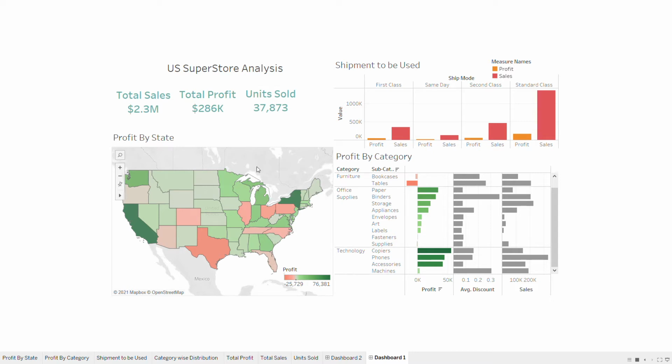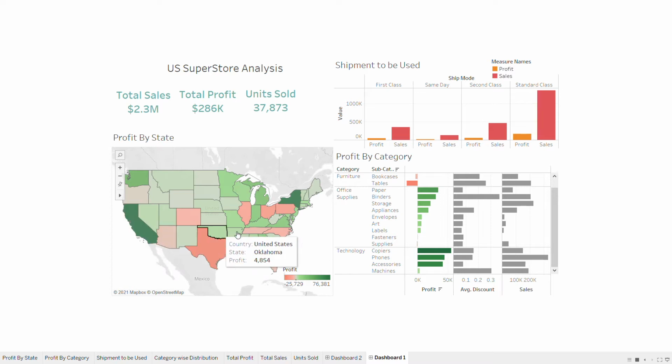Now I have calculated profit by state. It's quite visual and we can clearly see as we move to the right side, the darker the green color is, the more profit there is. California has recorded the highest profit of $76,381.